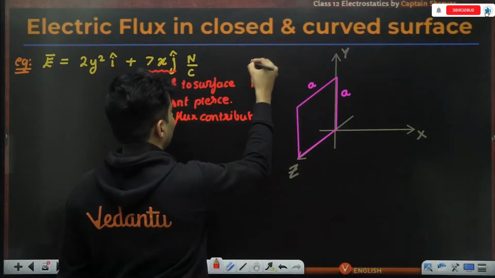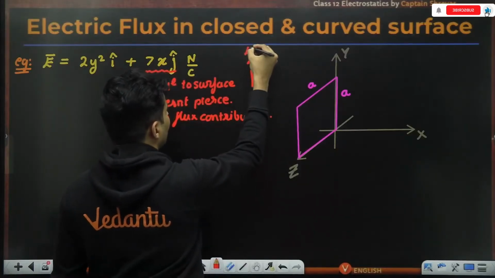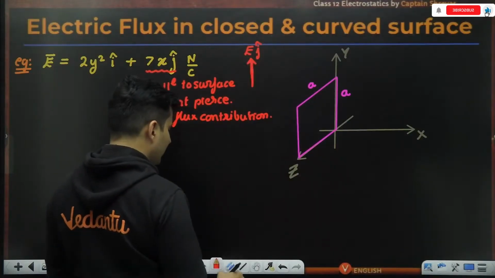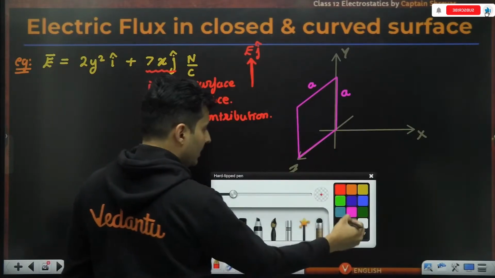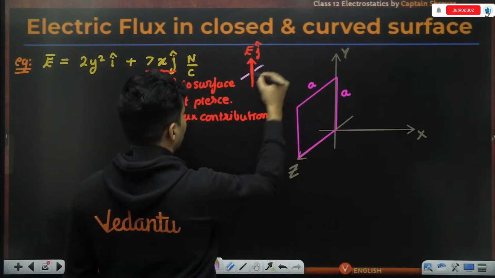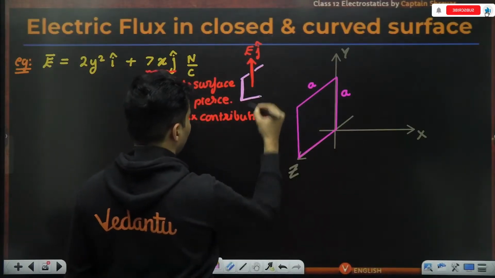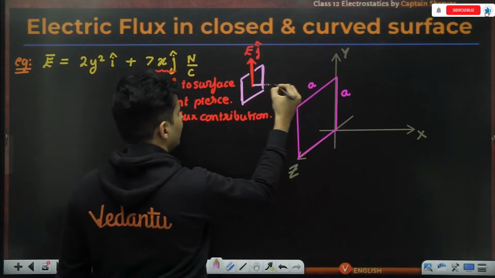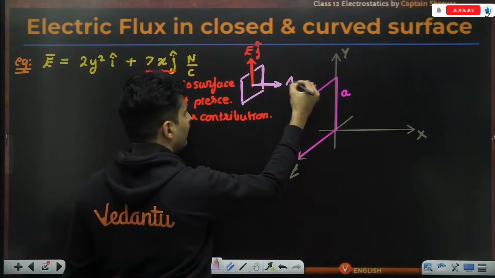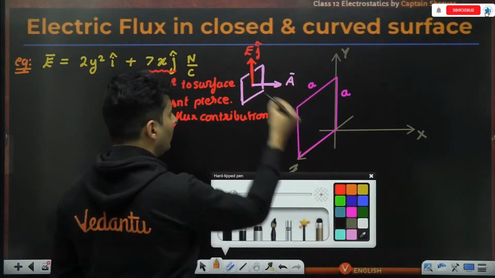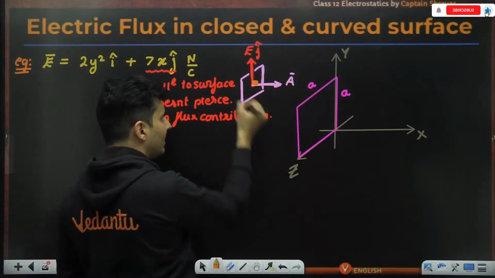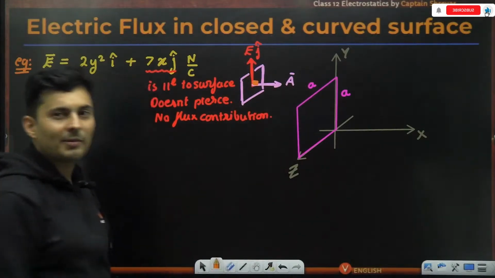When I say that the electric field is in the j cap direction, and I'm telling you that it is parallel to that particular surface, it is actually perpendicular to the area vector. So don't get me wrong. It is actually perpendicular to the vector of the area, but parallel to the surface of that same area.